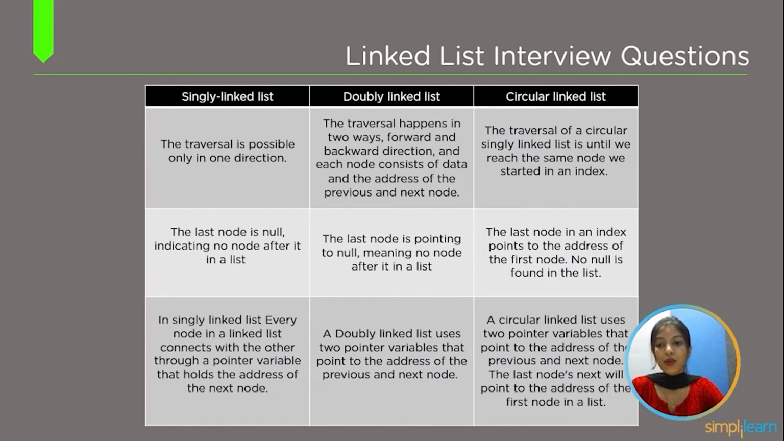In a singly linked list, every node connects with the other through a pointer variable that holds the address of the next node. A doubly linked list uses 2 pointer variables that point to the address of the previous and next node. A circular linked list uses 2 pointer variables that point to the address of the previous and next node, and the last node's next will point to the address of the first node in the list.